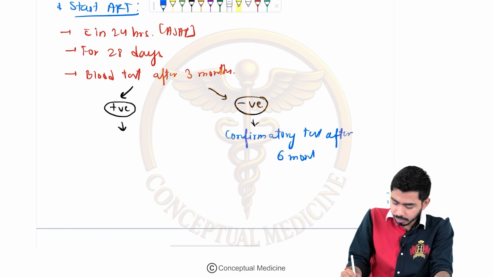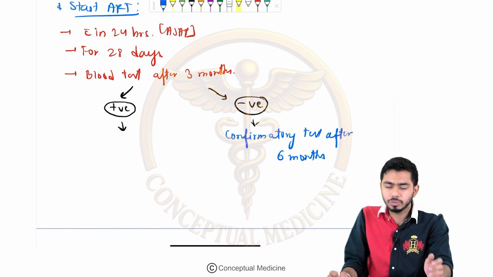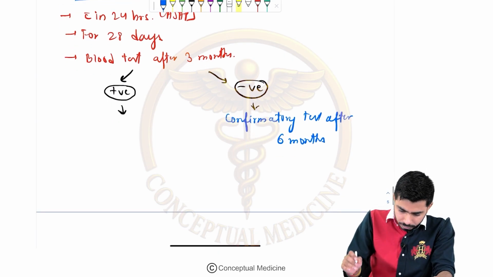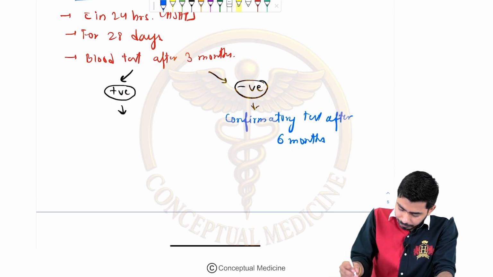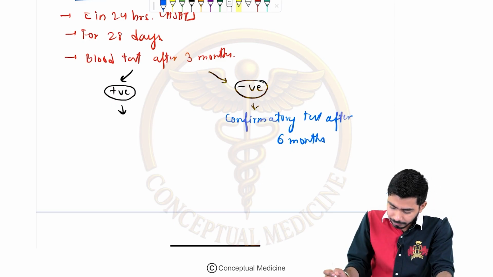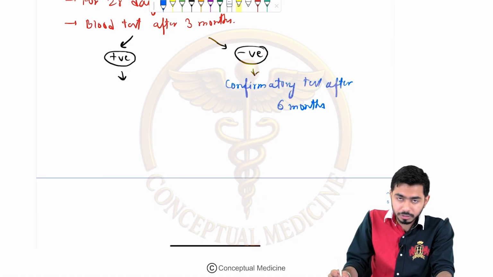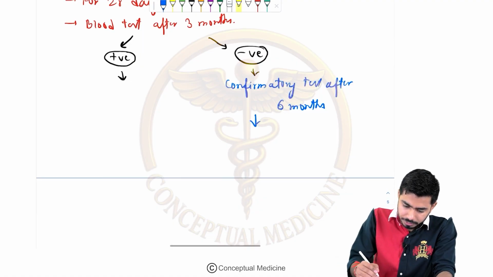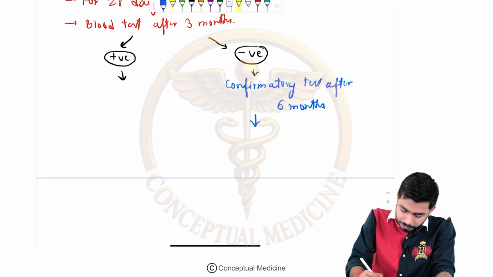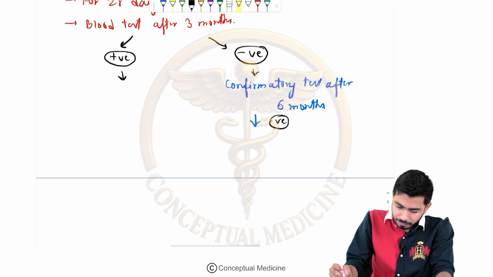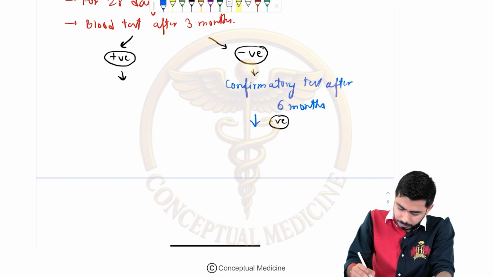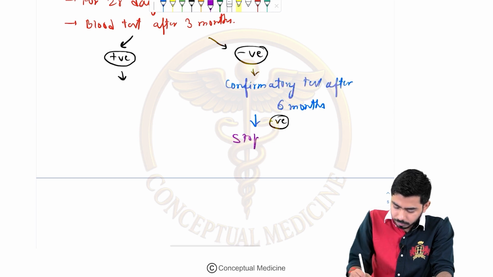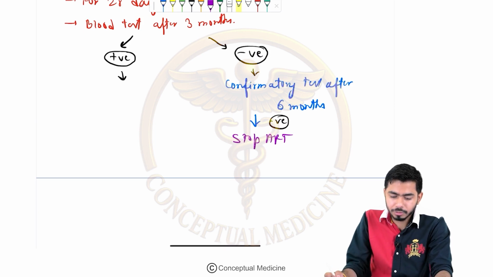Okay, so once after 3 months, if it is coming negative, then after 6 months you need to again go for the confirmatory test, right? After the 6 months, right? And if it is again negative, then what you need to do is you need to stop the ART, right? You need to stop the ART.